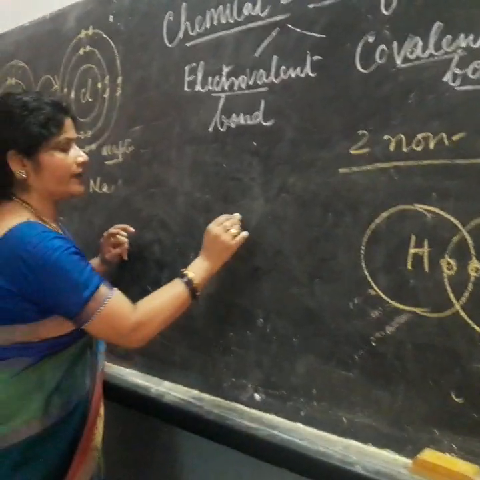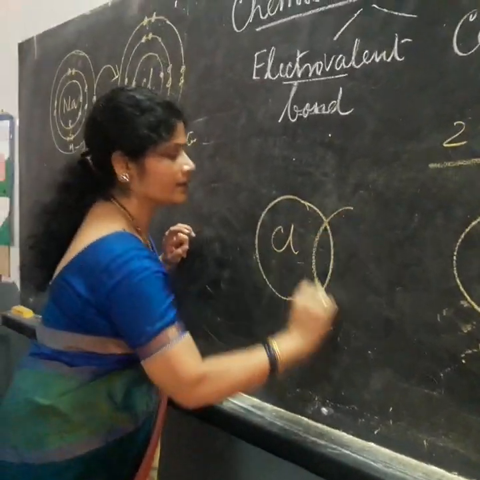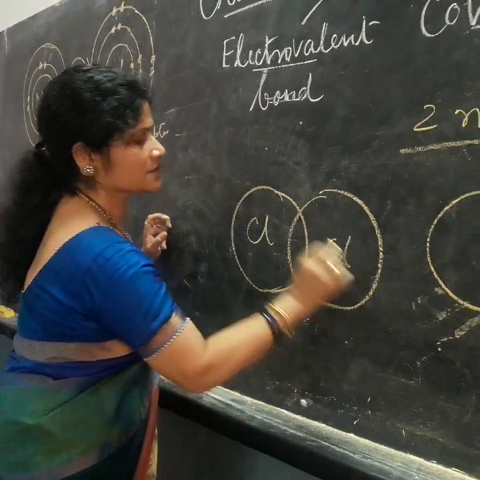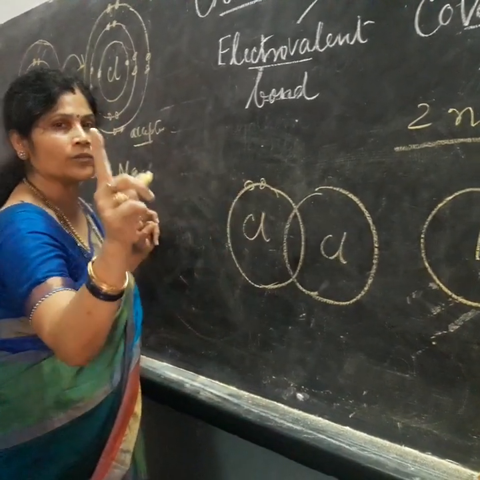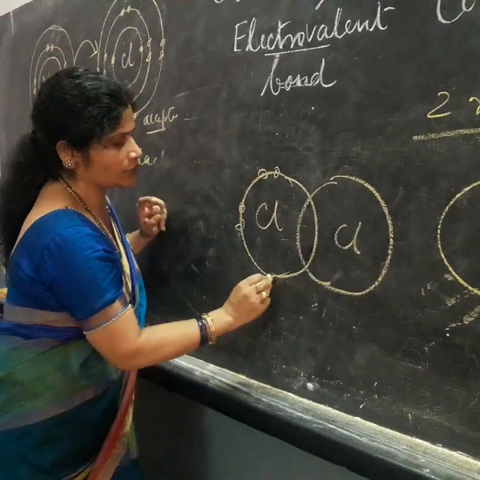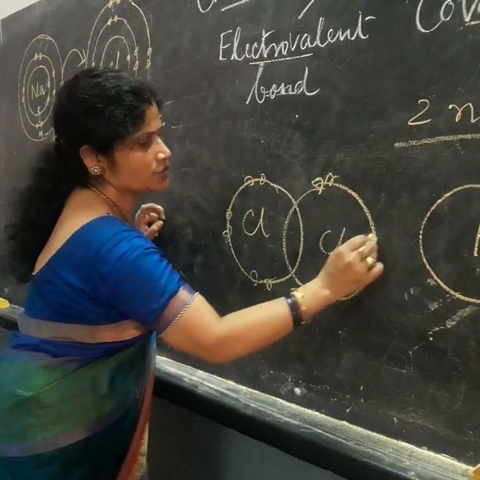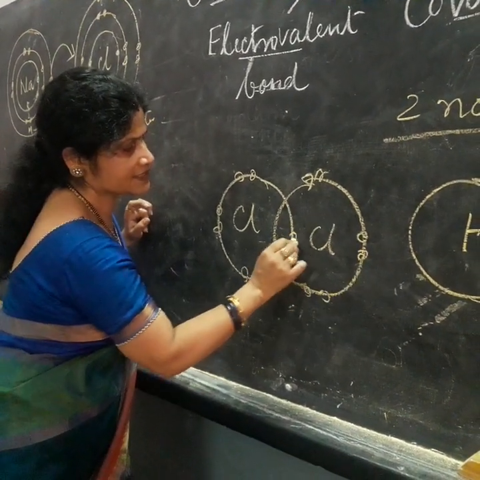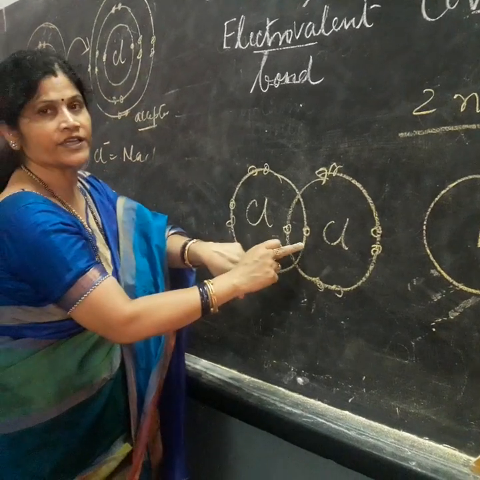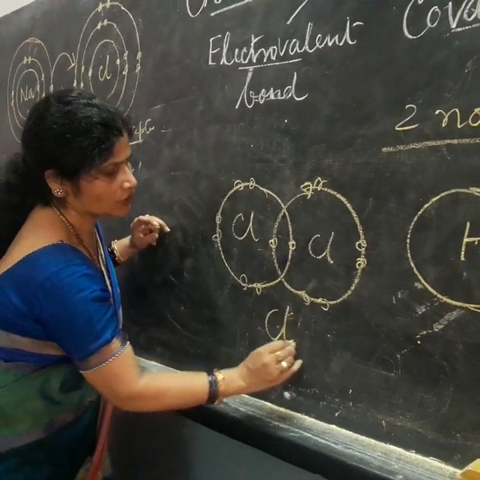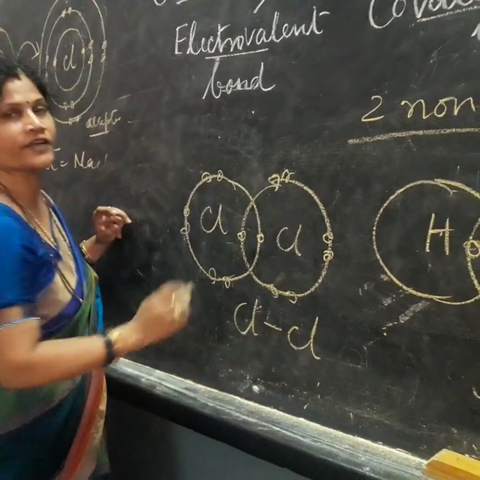Again I am drawing a structure over here. Chlorine has 7 valence electrons, so it wants one more, so one pair is shared. 1, 2, 3, 4, 5, 6, 7. So one electron pair is shared. So here also we write it as chlorine, a single pair of electrons is shared.